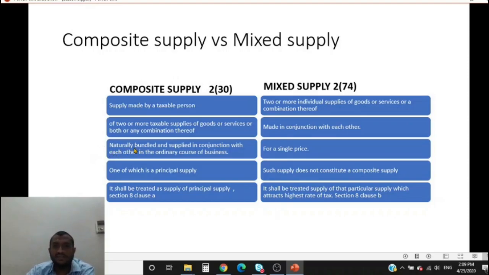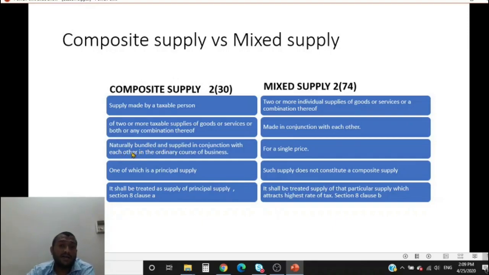The hotel industry says everyone in the hotel industry gives a complimentary breakfast if you take a room for lodging. So it is a common trade parlance. If you board an aeroplane, you will also be provided food there. It is a common industry practice. It is naturally bundled. Food plus accommodation, food plus travel. All of these are naturally bundled.